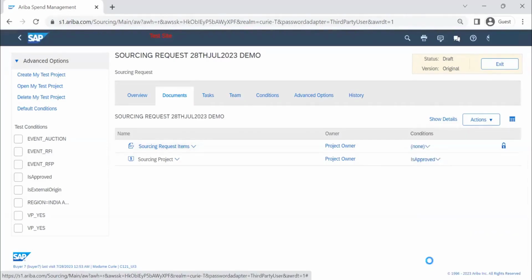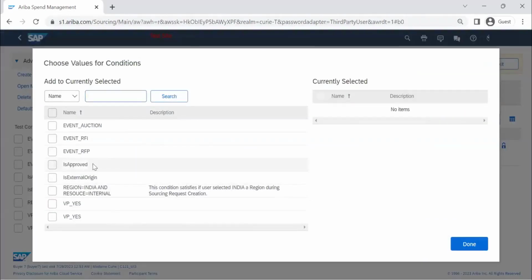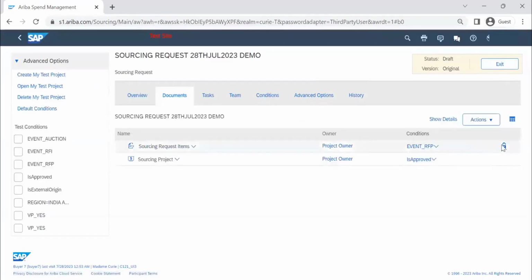I want this to come only when I select the event type RFP only. Otherwise, I do not want it to appear. Lock removed. I just want to test this sample. The sourcing request item will be visible only when I select RFP, otherwise it will not be shown.